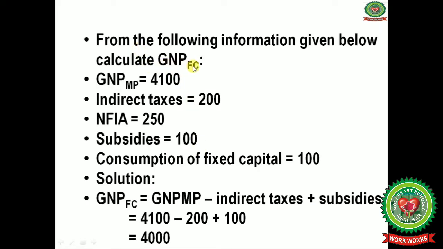Now we have to calculate GNP at factor cost. With the given information, we have GNP at market price, indirect taxes, net factor income from abroad, subsidies, and consumption of fixed capital, that is depreciation, also given. To calculate GNP at factor cost, we have to apply the formula: GNP at market price minus indirect taxes, because market prices are there so indirect taxes will be deducted, plus subsidies because it is for the production. Now put the values, you will get the GNP at factor cost, that is 4,000.